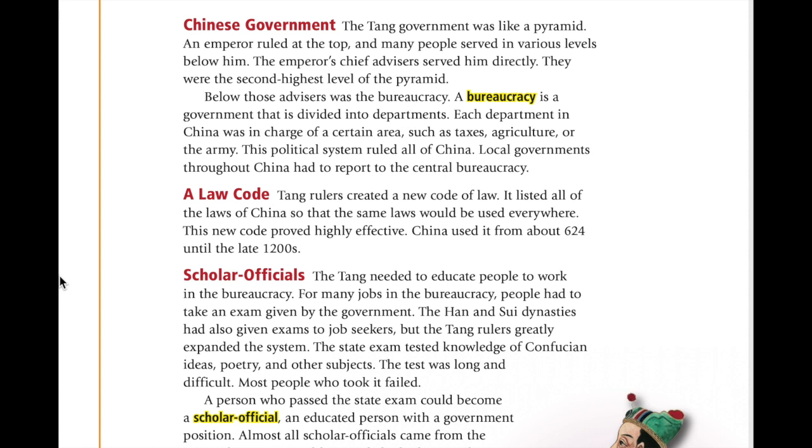A law code. Tang rulers created a new code of law. It listed all of the laws of China so that the same laws would be used everywhere. This new code proved highly effective. China used it from about 624 until the late 1200s.